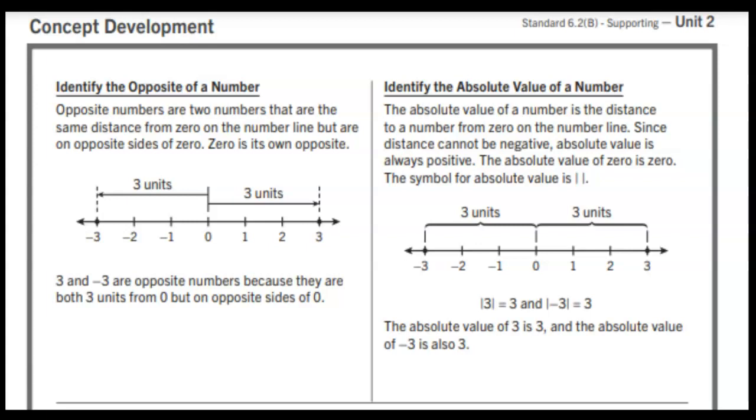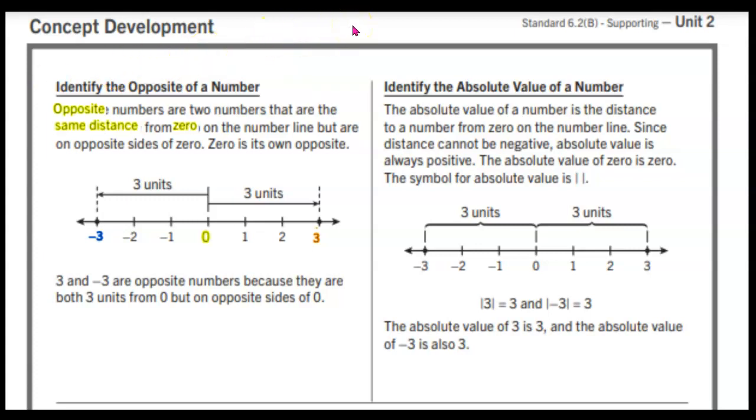Let's identify the opposite of a number. Opposite numbers are two numbers that are the same distance from 0 on the number line, but on opposite sides of 0. 0 is its own opposite. We know that 3 and -3 are opposites because they are both 3 units from 0, but on opposite sides of 0.